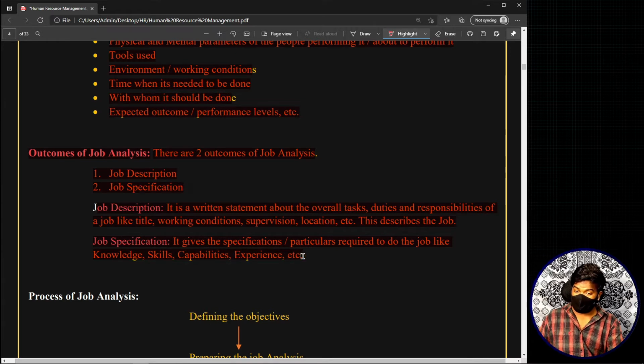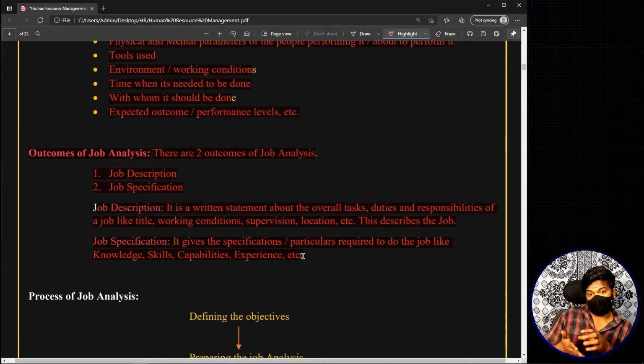capabilities, experience, etc. Whenever you see a job advertisement posted in something like employment news, it will have information related to both job specification and job description. In one column it will be the title of the job, basic roles and responsibilities, working conditions. For example, in certain jobs, like mines, underground jobs, you'll have working conditions also. You'll have all those things relating to the job.